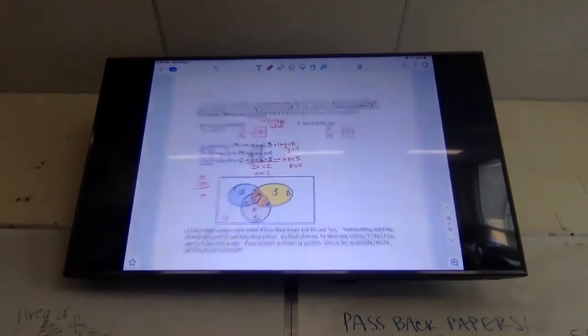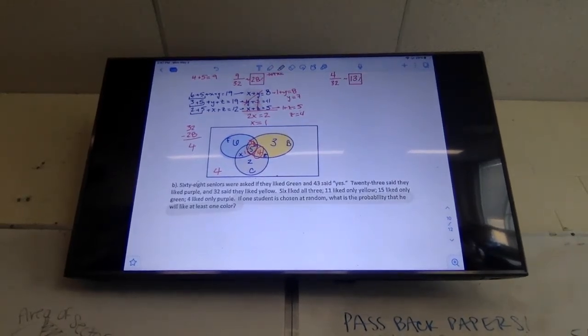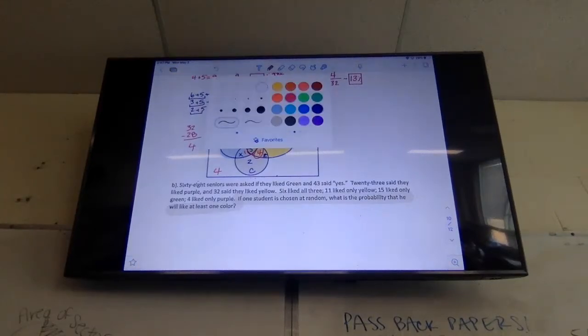We're going to go down to the problem below it, and we're going to do the same thing with colors, okay? This time it says 68 seniors were asked if they like green, and 43 said yes. 23 said they like purple, 32 said they like yellow, 6 like all 3, 11 like only yellow, 15 like only green, and 4 like only purple. So let's stop and build ourselves a Venn diagram, and then we're going to figure out the probability that a student picked at random will like at least one color. All right, so let's make your Venn diagram. Give me a box, give me 3 circles inside.